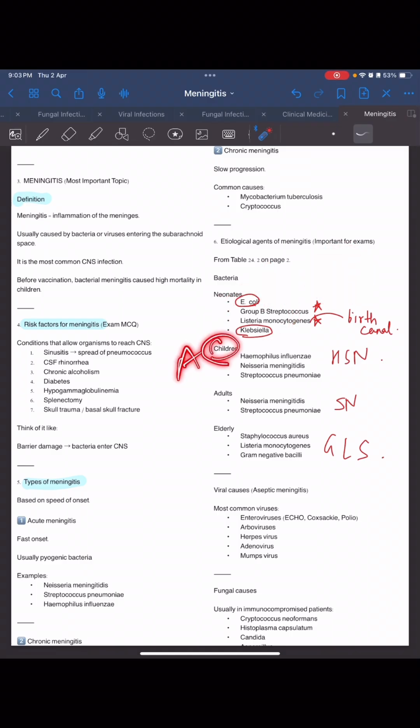Now in children, we can see A, B, C, C is the third alphabet, so it has 3 causes, and those are NASH. In children NASH will exist. In adults, only NS will be there, and in the elderly, there is GLS, that is gram-negative bacilli, Listeria monocytogenes, and Staphylococcus aureus. In neonates and in the elderly, one is common, that is Listeria monocytogenes. Okay, here is Staphylococcus, here is Streptococcus, and here is gram-negative bacilli.